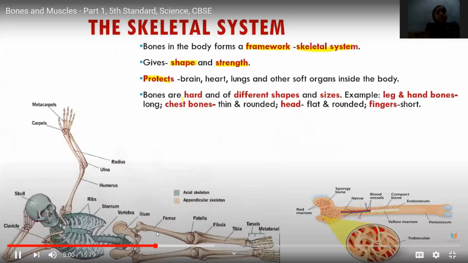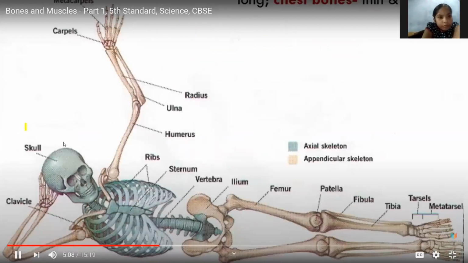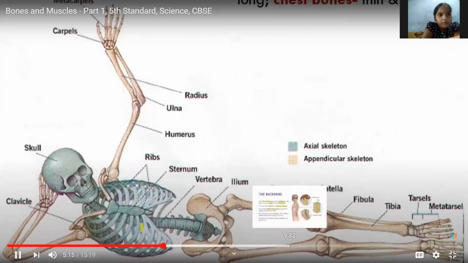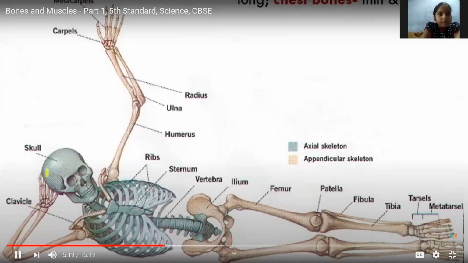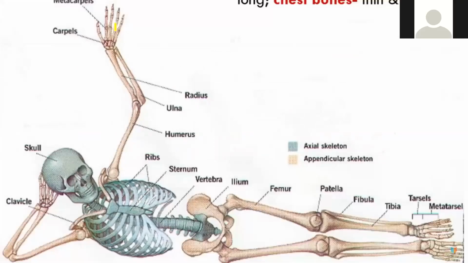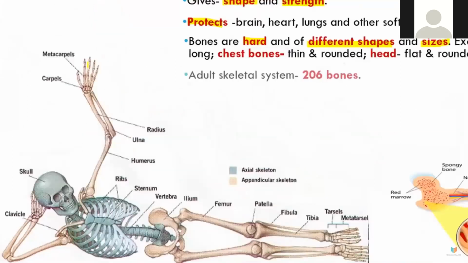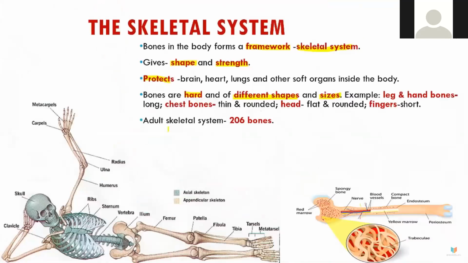You can see here, the highlighter is there. This thigh bone is long and hard. Then the ribs are round in shape. The skull is flat and round. Then this hand is a little bit thin, not like that of the leg. And in the fingers, very small bones are there, the carpals and metacarpals. So there are various shapes and sizes of bones depending on the body structure, and they keep on growing as you grow. Bones are hard and of different shapes.